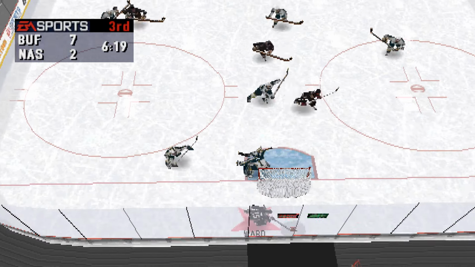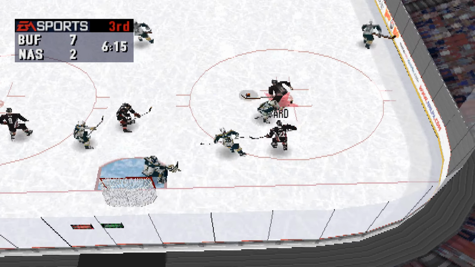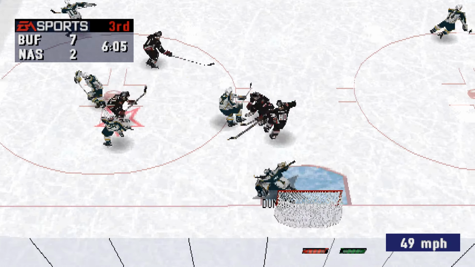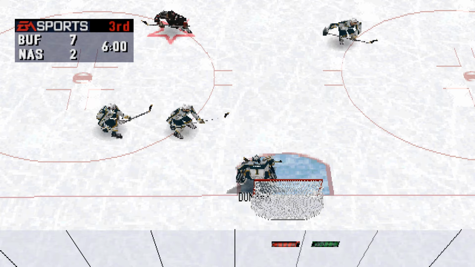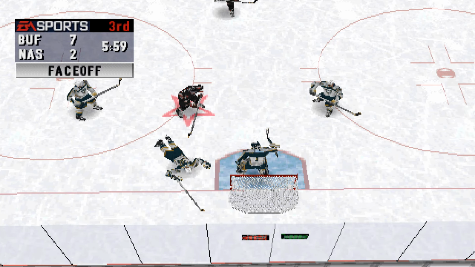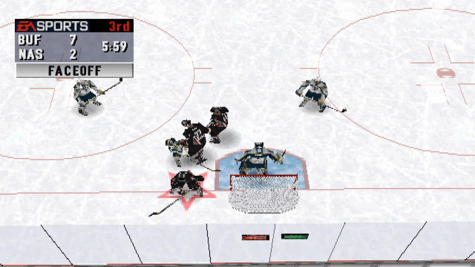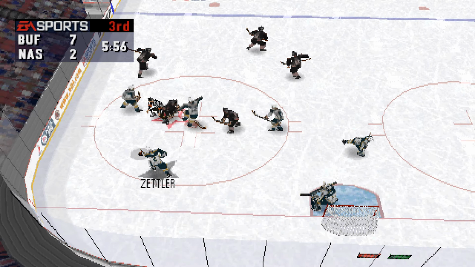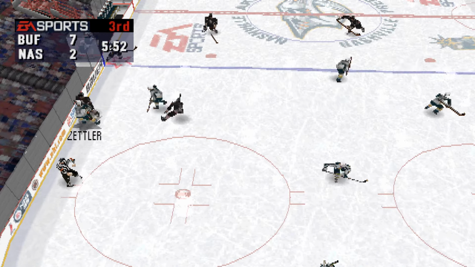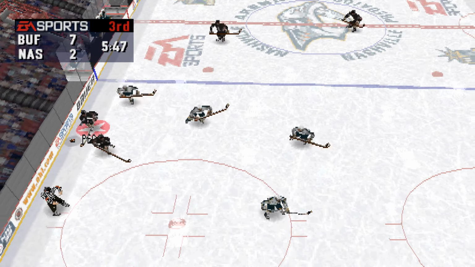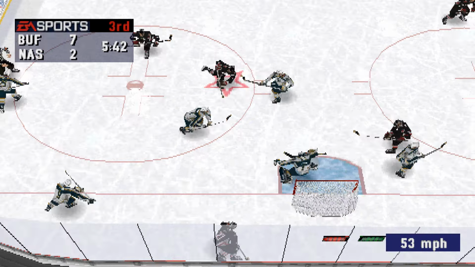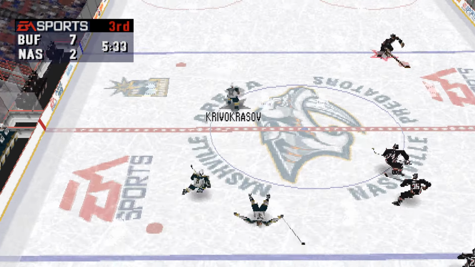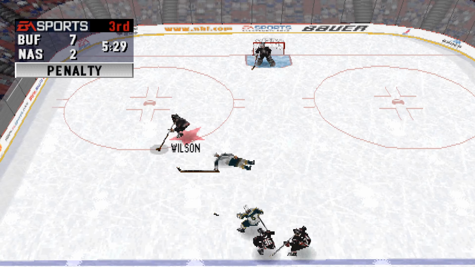Buffalo looks to be in control of this game. Into the corner. Oh, stopped by Dunham. They move into position for the faceoff. Here we go again. Nashville has a fresh line on the ice. Towards the net. Pekka into the corner. Barnaby then made the shot. He showed his agility right there. What a hit!